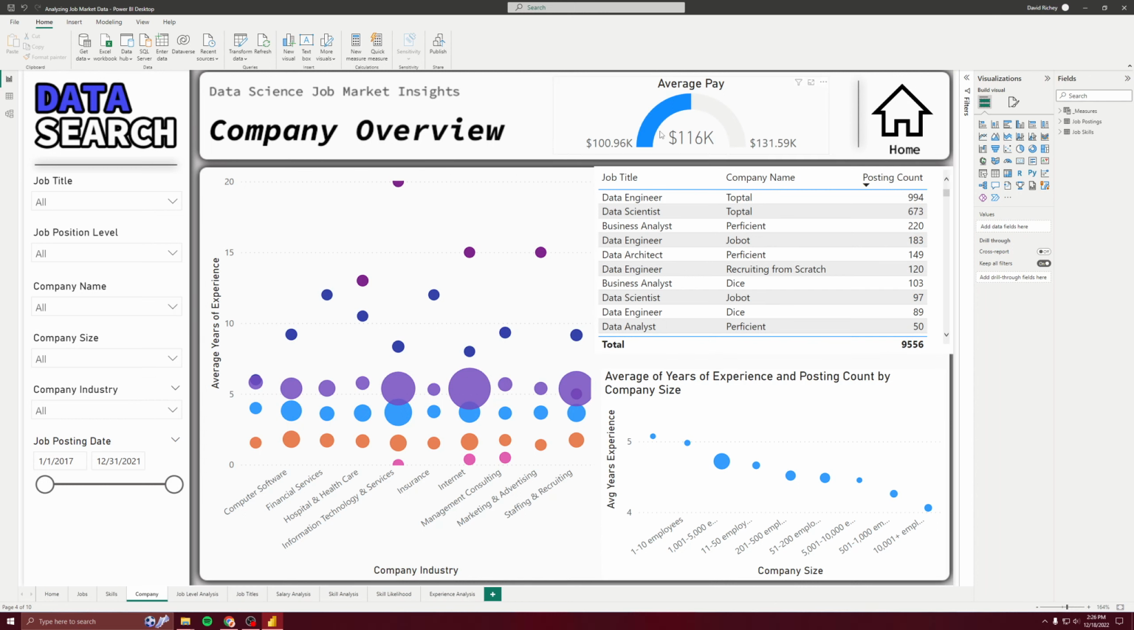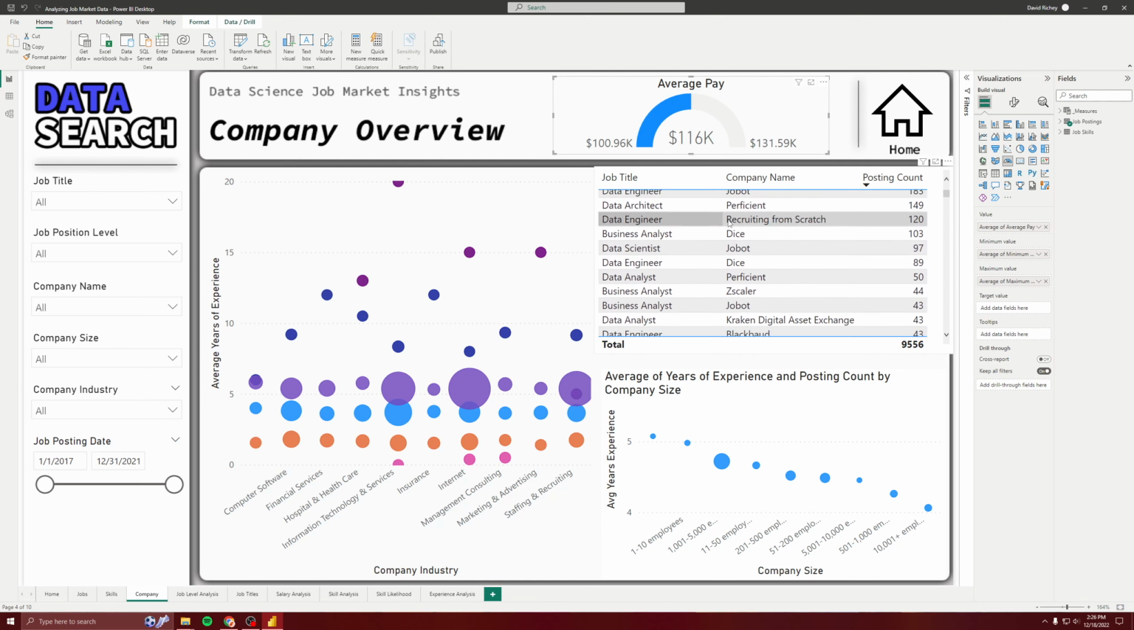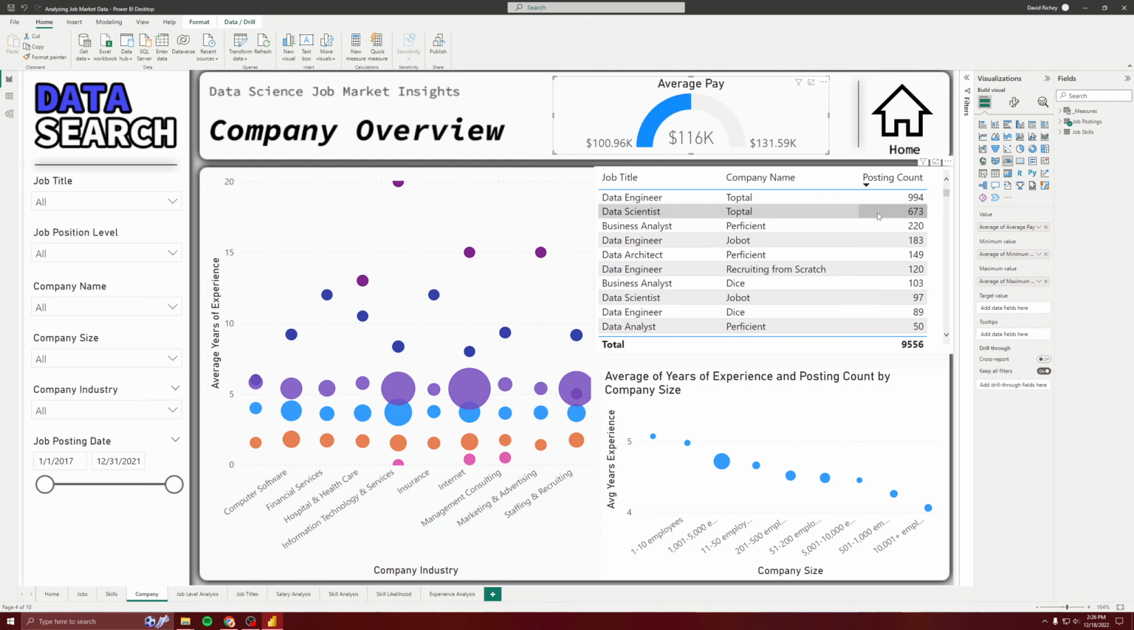This is a gauge chart, and it's showing that 116K is the middle average, and this is the maximum value, maximum pay, and this is the minimum value of pay. Here's a table of different job titles with their company names and how many postings there are.